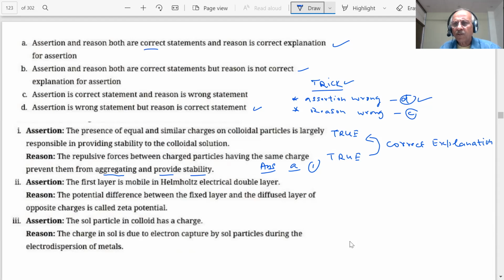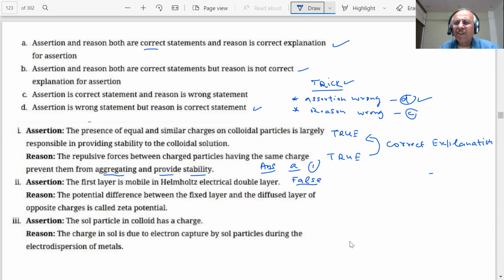We have just shown you what happens. The first layer which is formed, I said, is called the stationary layer because it is fixed with the colloidal particles. So it is not mobile. He says this is mobile. This statement is false, student.